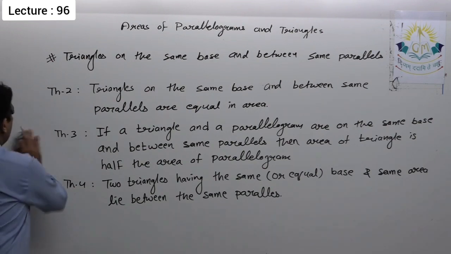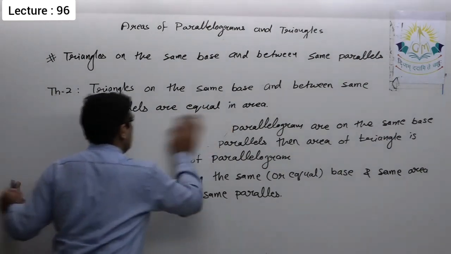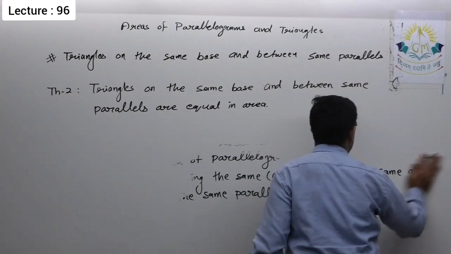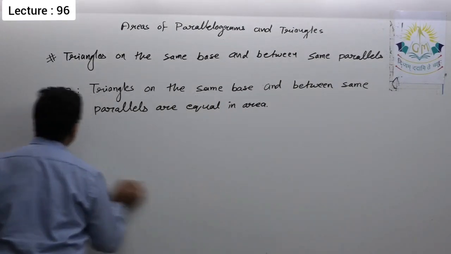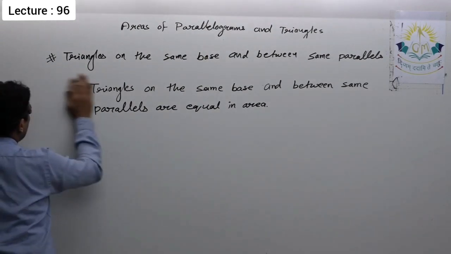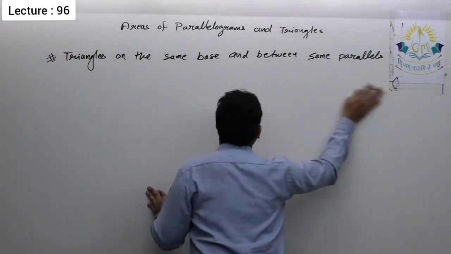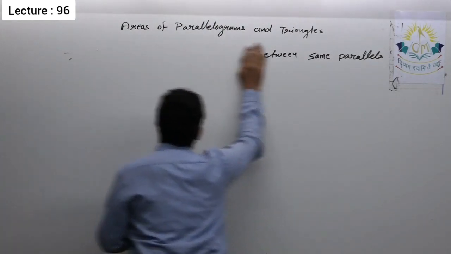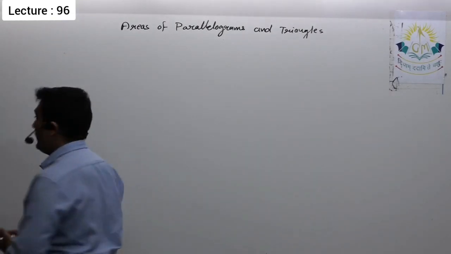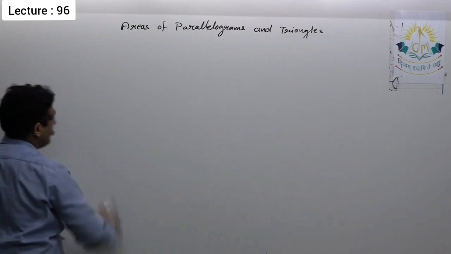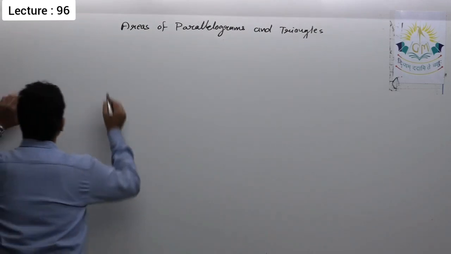Let us start with theorem number 2, or we can say it is theorem number 3, because till now we saw two theorems. So this is theorem number 3. Triangles on the same base and between the same parallels are equal in area. So we have two triangles, and we have to prove that if they are on the same base and between the same parallels, they must be equal in area.